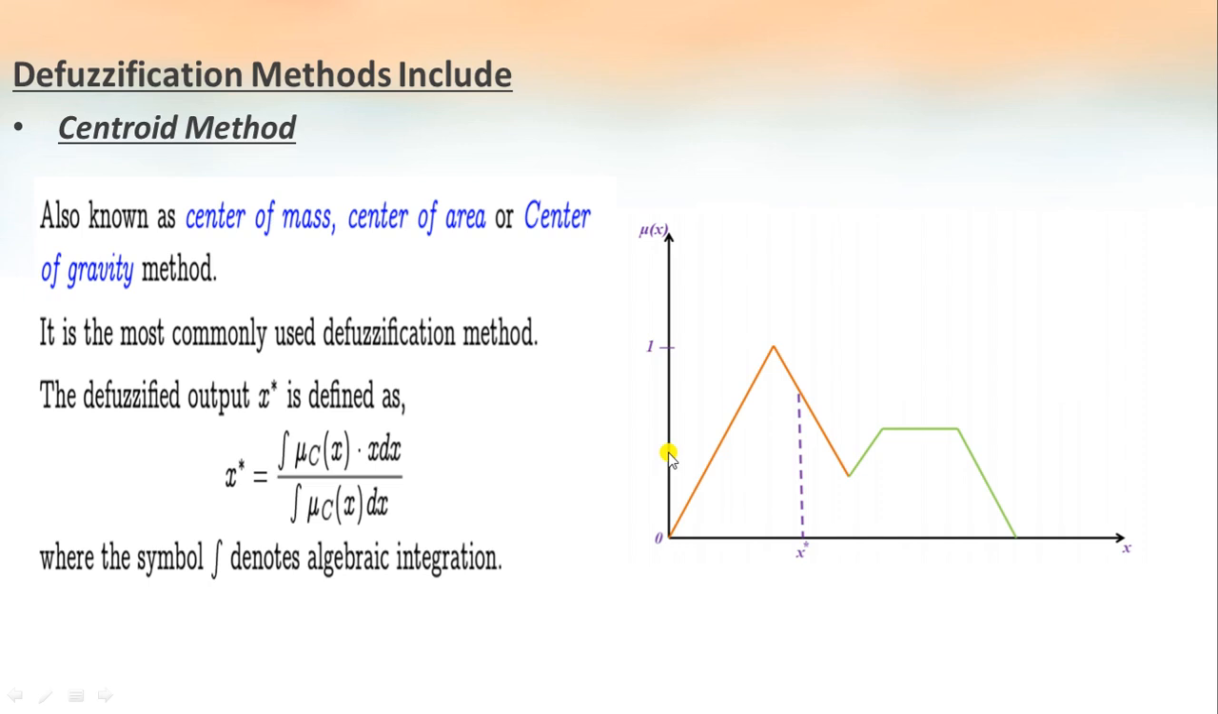Next one is the centroid method. This is also known as center of mass, center of area, or center of gravity method. This is the most commonly used defuzzification method. In this centroid method, x star is found by using this equation: the integral of mu C of x times x dx divided by the integral of mu C of x dx.